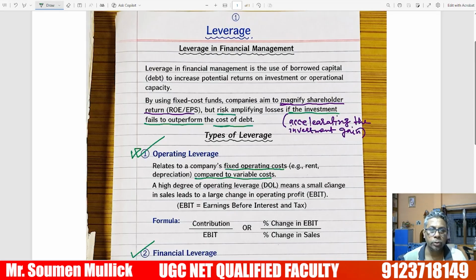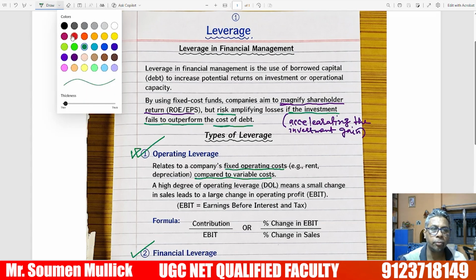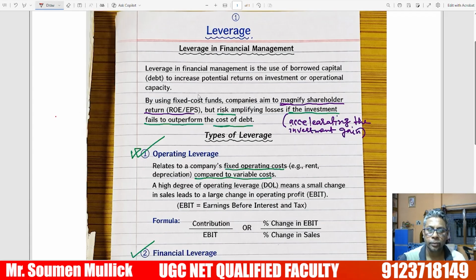Today, we are going to learn the important topic of financial management: leverage. So first of all, we have to understand what leverage is. Leverage is the use of borrowed capital in financial management. It's a very important word. In the case of leverage, we use borrowed capital to increase the potential return on investment or operational capacity.